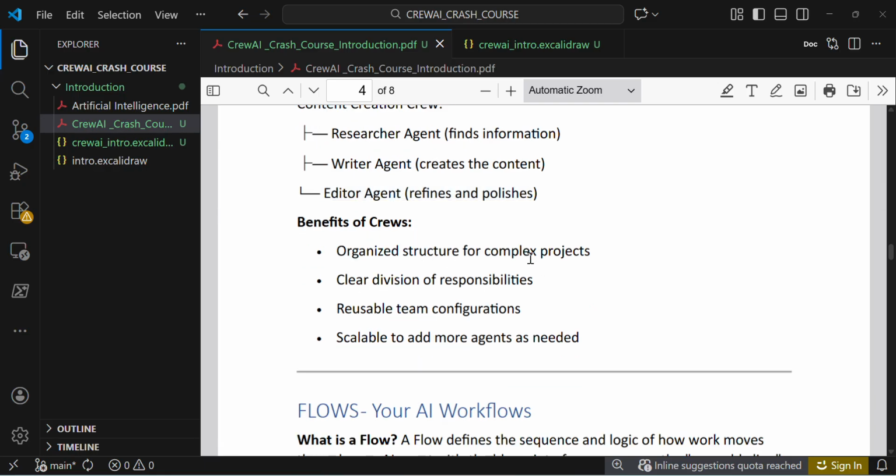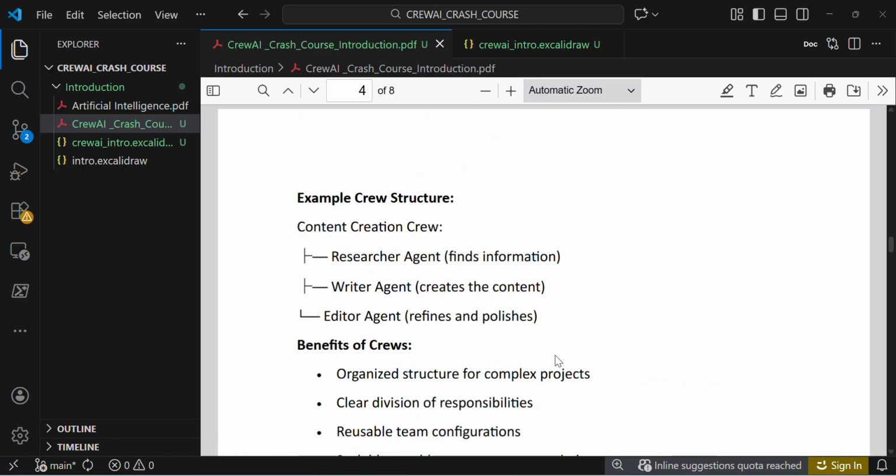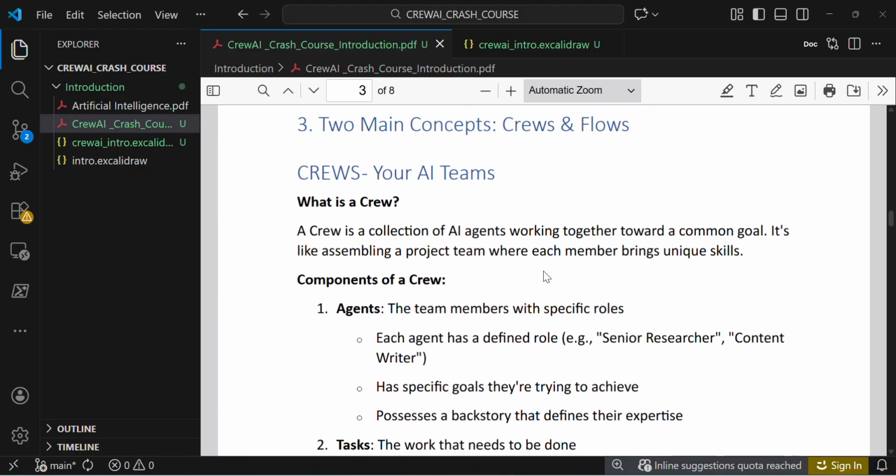And the benefits of crews: organized structure for complex projects, clear division of responsibilities, reusable team configurations, and scalable to add more agents as needed. So this is a crew, everyone.